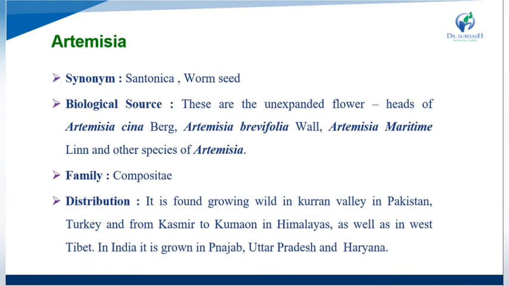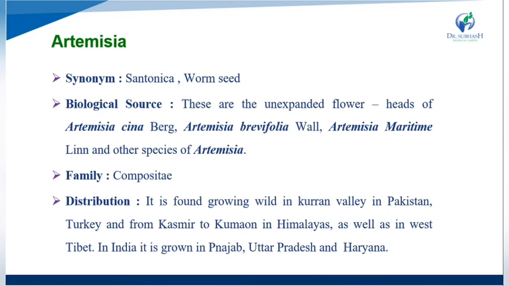Artemisia. Its synonyms are Santonica and wormseed. Its biological source is the unexpanded flower heads of Artemisia cina, Artemisia brevifolia Wall, and Artemisia maritima Linn, and other species of Artemisia. These are all the biological names of Artemisia. Its family is Compositae.